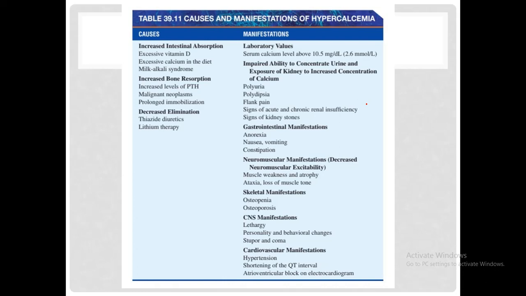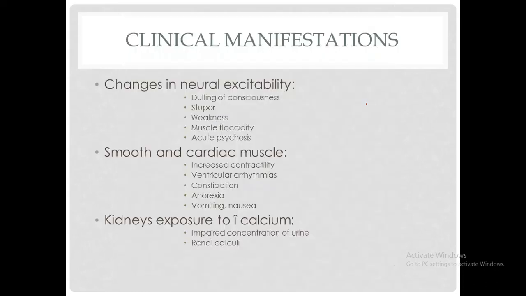and skeletal manifestations would be osteopenia, osteoporosis. CNS effects would be lethargy, personality and behavior changes, stupor, coma. And then the cardiovascular effects include hypertension, shortening of QT interval, and AV blocks. So this is again a representation of the same clinical manifestations given in the table before.